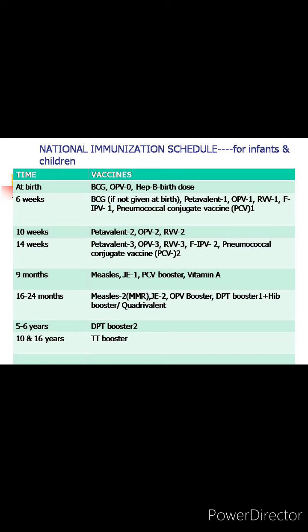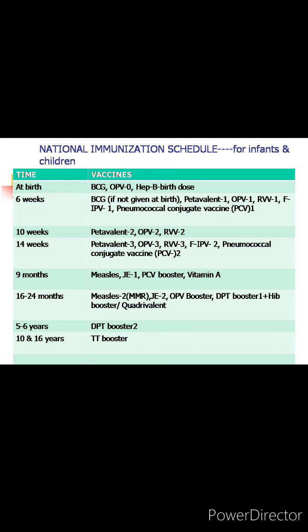Now this chart is showing the national immunization schedule for infants and children. Now how these vaccines are given from birth till 16 years. At birth we give BCG, OPV 0 dose, hepatitis B birth dose. At 6 weeks we give BCG if it is not given at birth, pentavalent first dose, OPV first dose, rotavirus vaccine first dose, fractional IPV first dose, pneumococcal conjugate vaccine first dose.